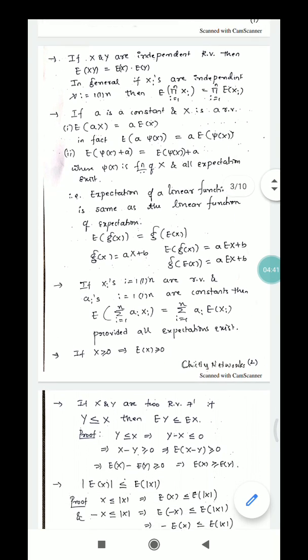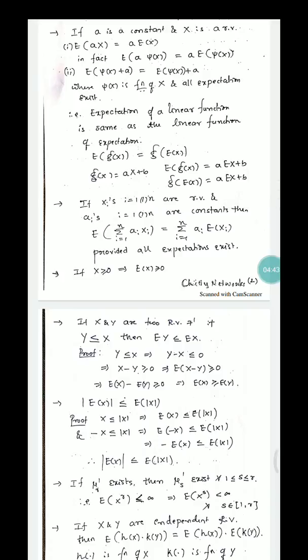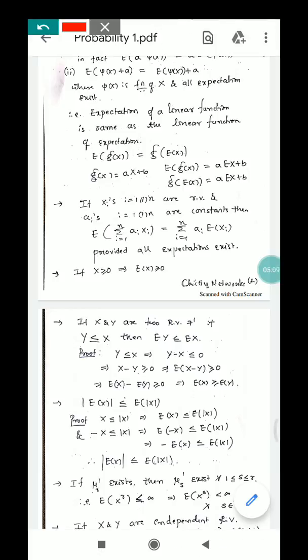And if xi's, i running from 1 to n, are random variables and ai's, i running from 1 to n, are constants, then expectation of summation of ai xi is nothing but summation of ai into expectation of xi, provided the sum is less than infinity.